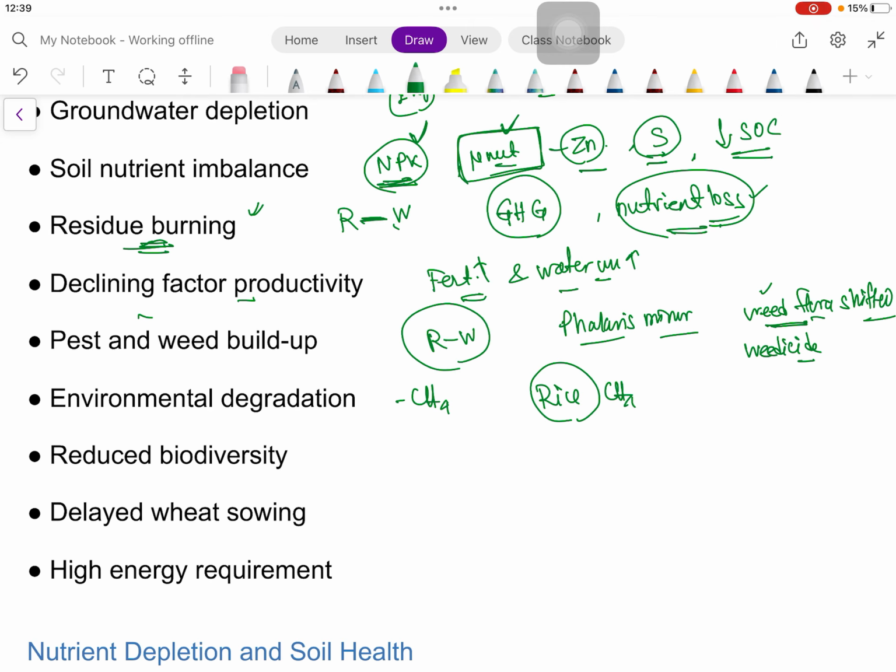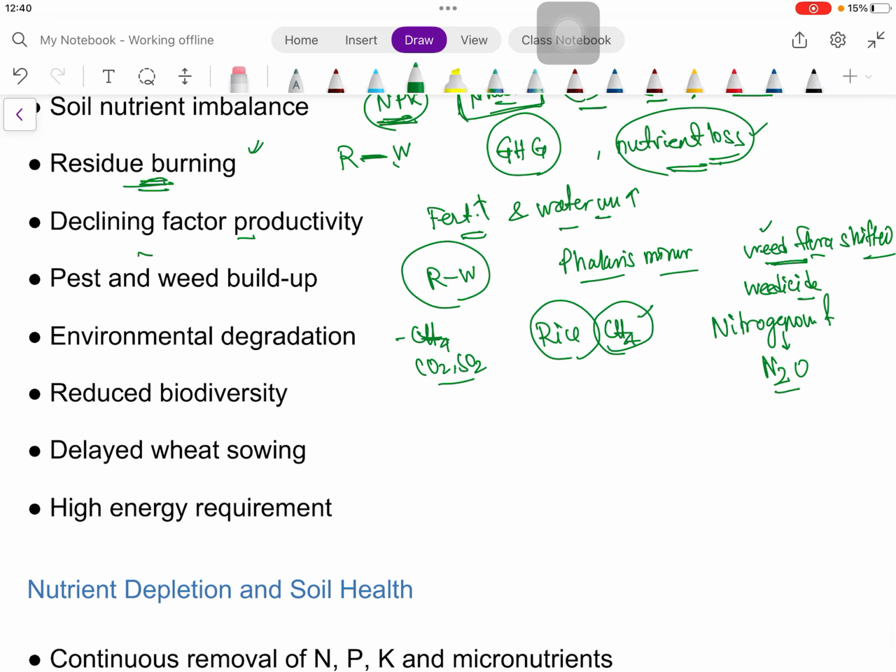In stubble burning, actually CO2, not methane, is emitted, CO2, SO2. And in case of rice, when we are using puddled rice, then methane emission will definitely be there from the flooded rice field. And as we are using nitrogenous fertilizer, denitrification loss through N2O or nitrous oxide will be more.